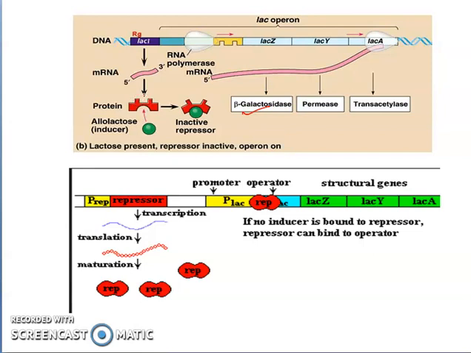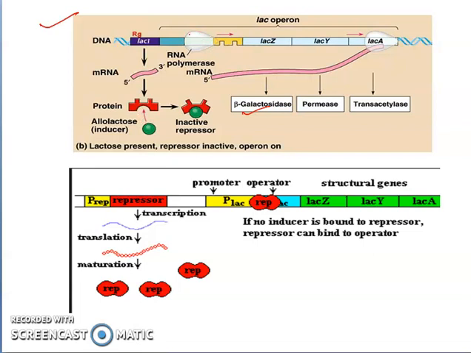Now we will see what happens when lactose is present or lactose is absent. What will be the scenario? In the first case, it is the condition when lactose is present. When lactose is present, first it will be broken down by the beta-galactosidase which is present in minimal amount. First it will produce glucose and galactose and some amount of allolactose. This allolactose will come and bind to the repressor protein at the active site, due to which the repressor protein cannot bind to the operator region.